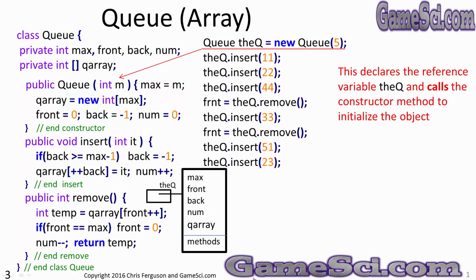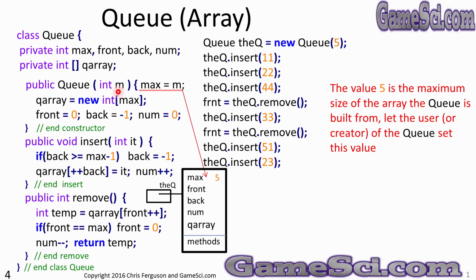So let's look at some code that builds and uses a queue object. This first line of code declares the reference variable the queue and calls the constructor method to initialize the object. Notice the parameter of 5. Also look at where we built the queue object. We have a lot of variables in this: max, front, back, num, QArray. That's the variable portion of the object. And of course the methods are the constructor, insert, and remove.